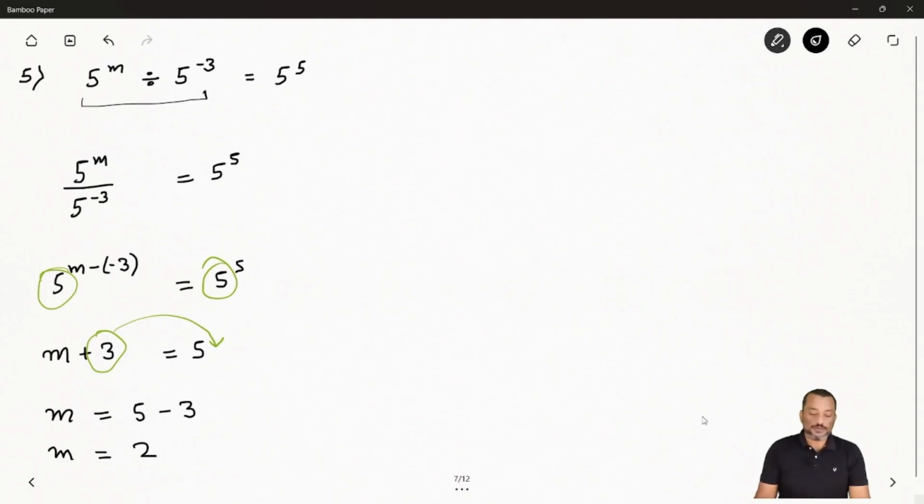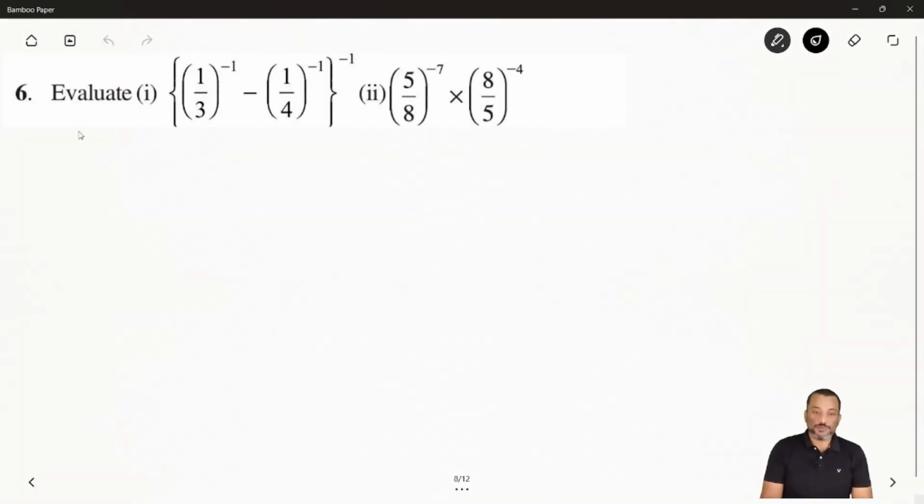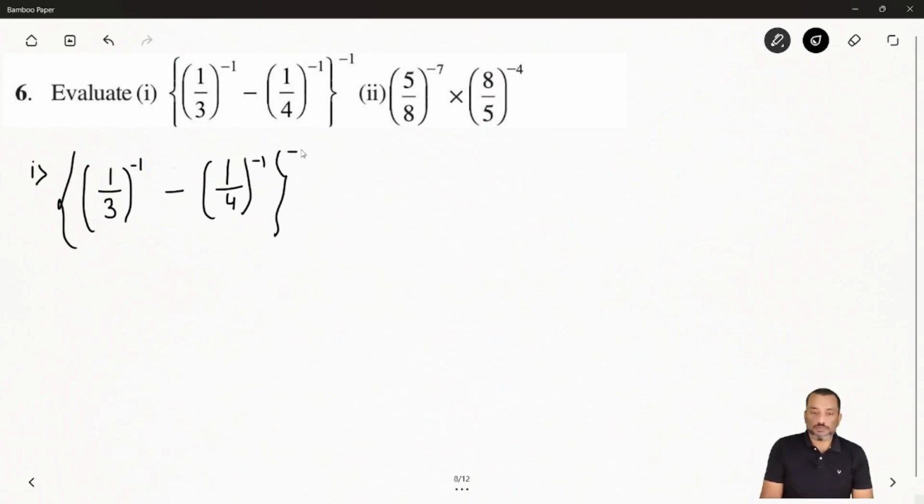Now we will solve the next question, question number 6. Again evaluate. You have been given two expressions, so we have to solve them. The first one is given again in a curly bracket, and inside that you have two terms. 1 over 3 inside a small bracket to the power minus 1, and second, minus 1 over 4 whole to the power minus 1, and then the curly bracket to the power minus 1.